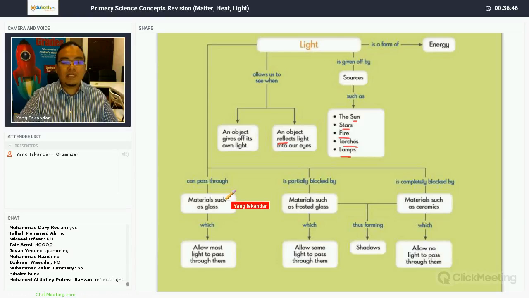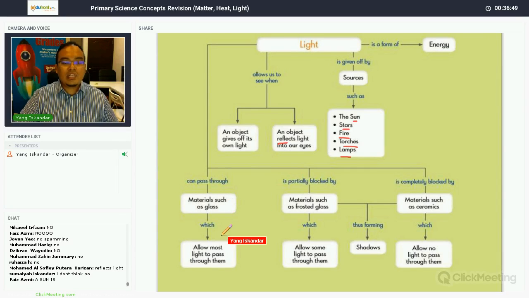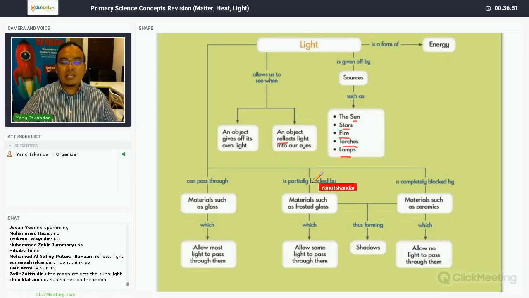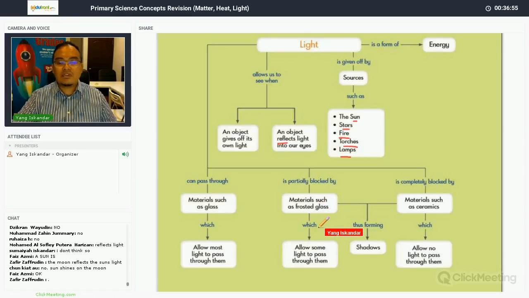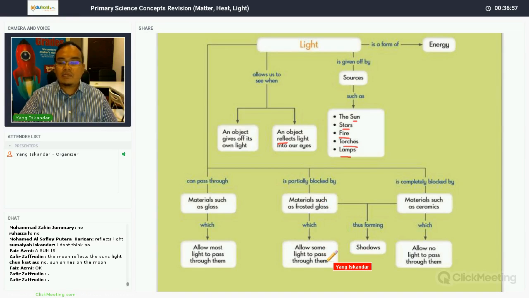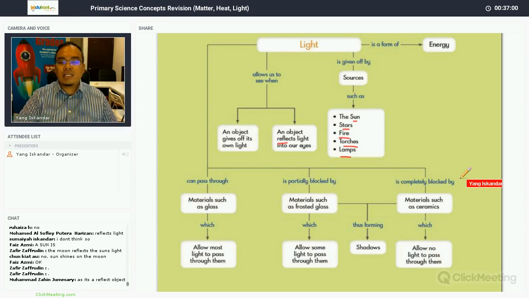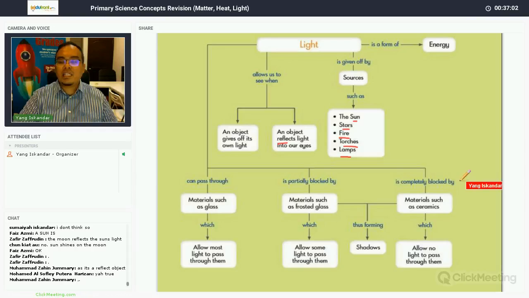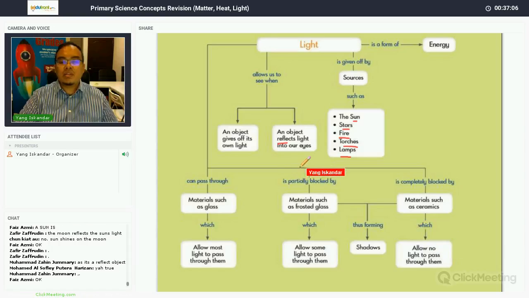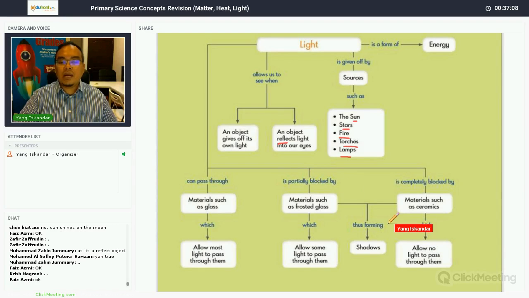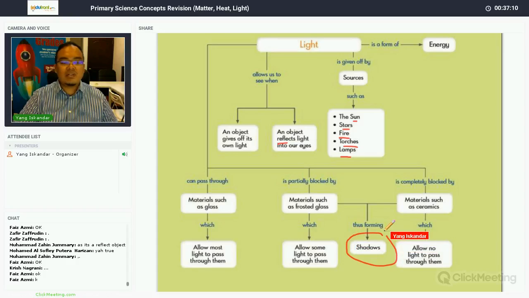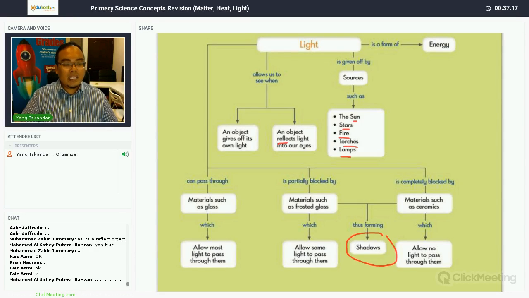Light can pass through materials such as glass, which allow most light to pass through them. It can be partially blocked by materials such as frosted glass, which allows some light to pass through them. Or it can be completely blocked by materials such as ceramic and wood, which allow no light to pass through them. So when light is blocked or partially blocked, shadows are formed. So we have come to the end of this topic of light.